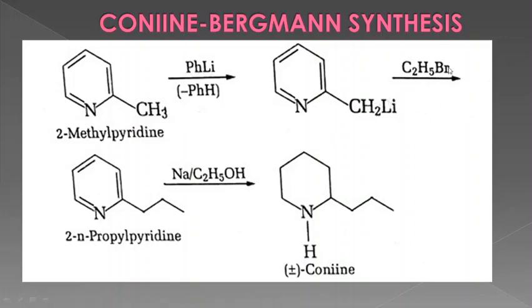Then on substitution reaction with ethyl bromide, lithium bromide is expelled, and the ethyl two-carbon chain is introduced. One carbon is already present and two carbons come from ethyl bromide, resulting in the formation of 2-propylpyridine.